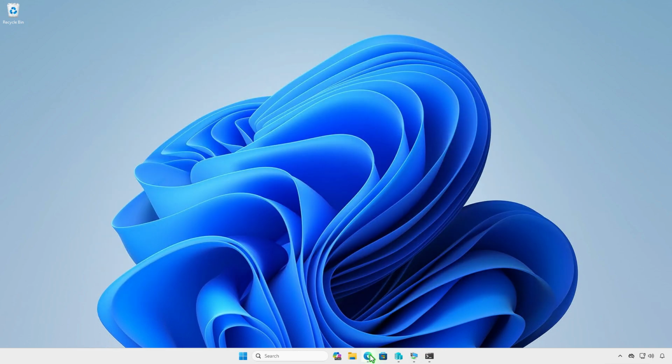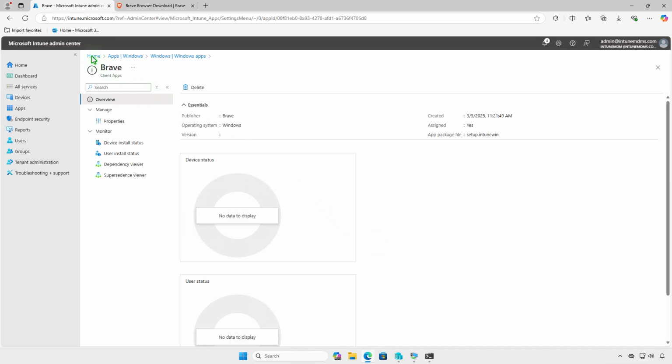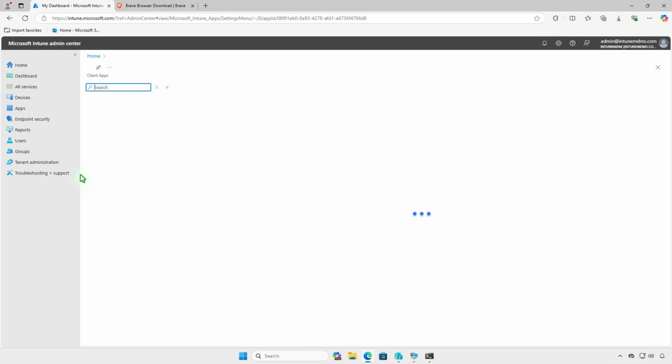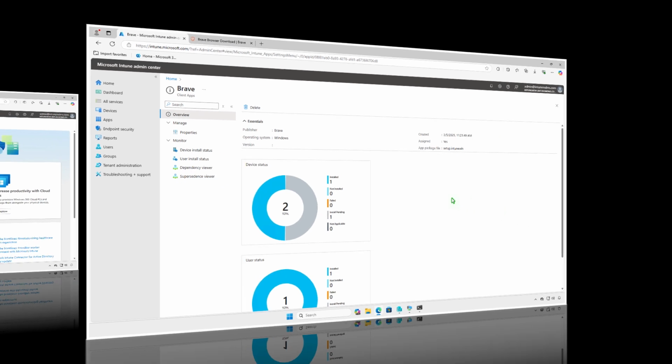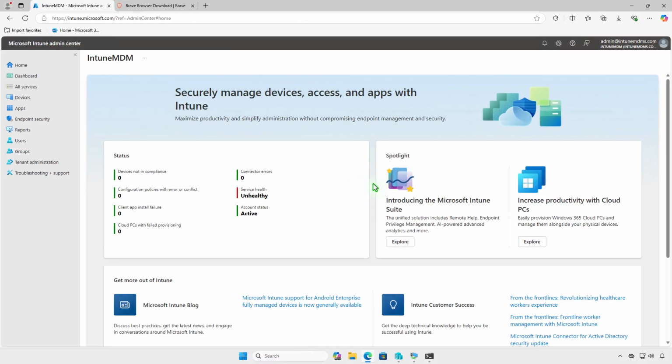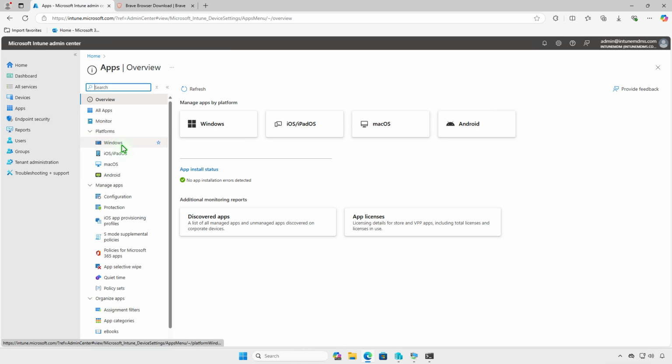In the Intune portal, you can monitor the deployment status on the overview page. This page provides a graphical breakdown, including devices with successful installations, devices still installing, and any errors encountered. Please note that the deployment status may take some time to update in the Intune Admin Center, so be patient. If the app is no longer needed, you can modify its deployment settings in Intune to uninstall it automatically.